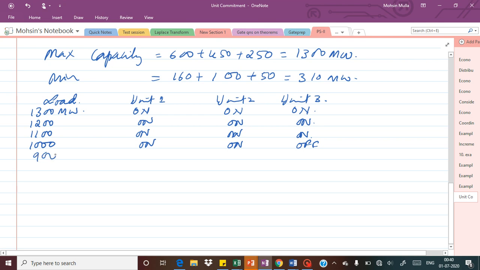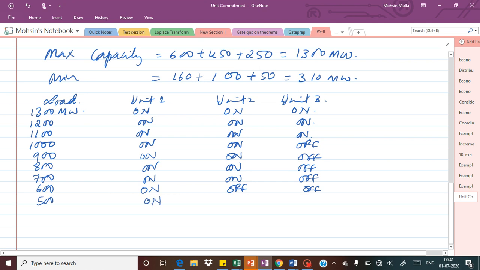When it comes to 900 megawatt, both of them need to be operated. Again for 800, both of them. For 700 also, both of them, because the maximum capacity of the first generator is not enough, so the third is off all the time. Similarly, for 600 megawatt, this will be on and this will now be off, and unit 3 is already off. For 500 megawatt also, this will be on and this will be off.